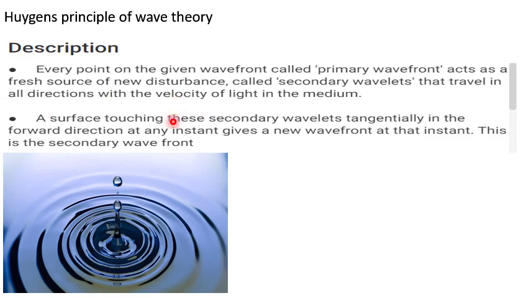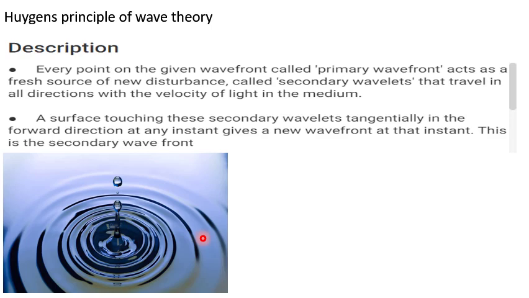Huygens says that when these disturbances are traveling in the same phase, the locus of these disturbances traveling in the same phase is known as a wavefront.